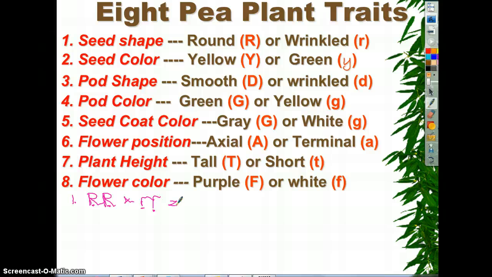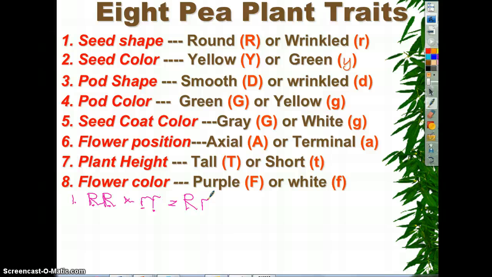So the baby that's being made in this case, because we had big R crossed with little r, or pure round crossed with pure wrinkled, in this case I'm doing seed shape, the first parent can only give a big R. The second parent can only give a little r. So you have a child that has big R, little r genes.